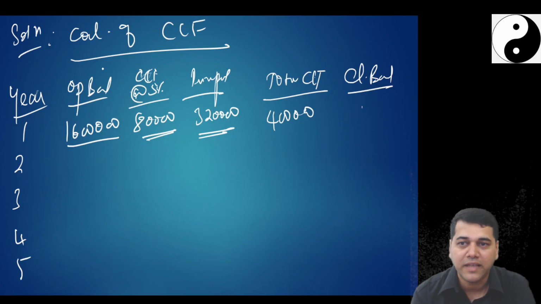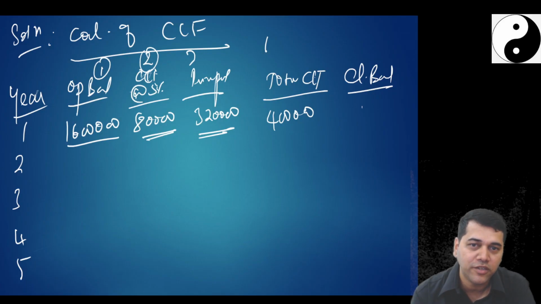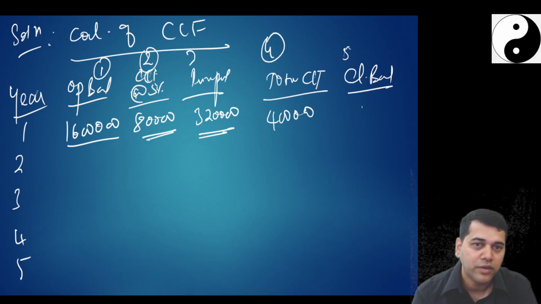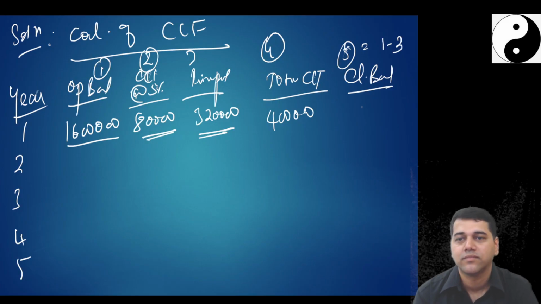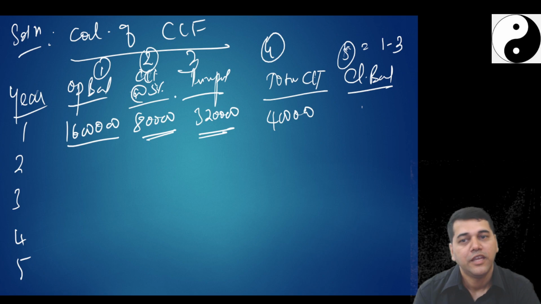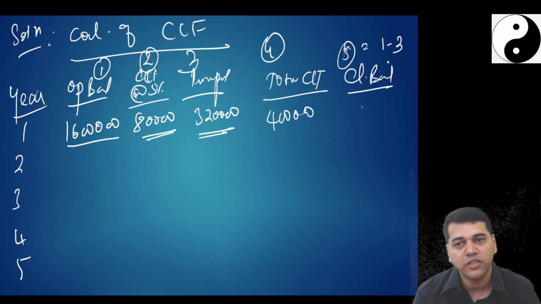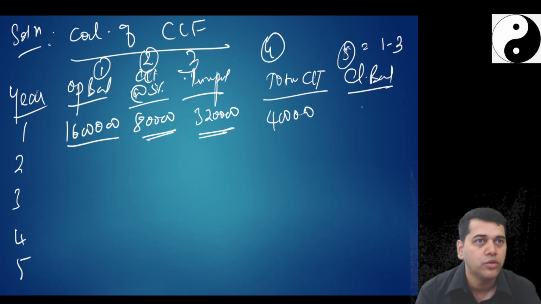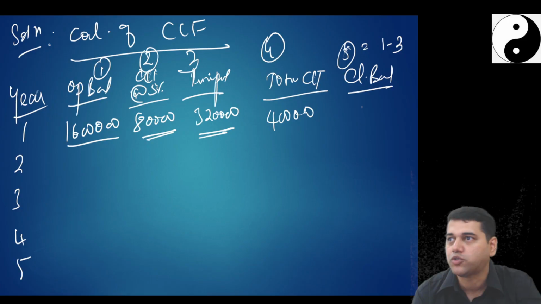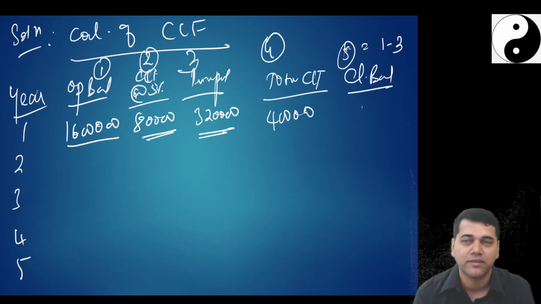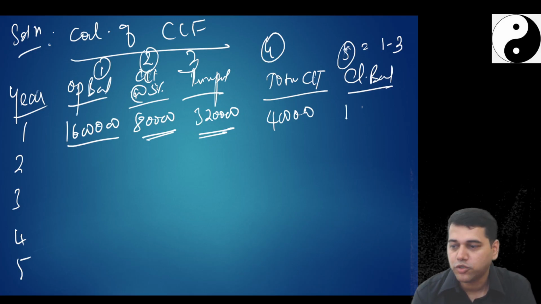So closing balance is 1 minus 3. If you had not paid interest, then closing balance would be 1 plus 2. If principal also were not paid, 1 plus 2 is your closing balance, as in a ZCB, where there is no payment in between. So it comes to 12 lakh 80,000.